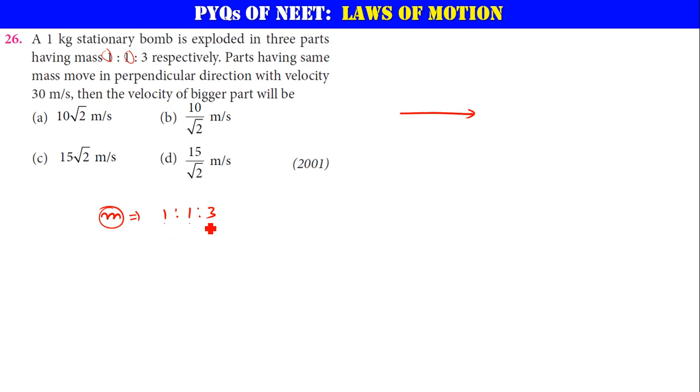1 plus 1 plus 3 is 5. So the masses are m by 5, m by 5, and 3m by 5. If you add all of them, you should get m. Just check it, you get it.